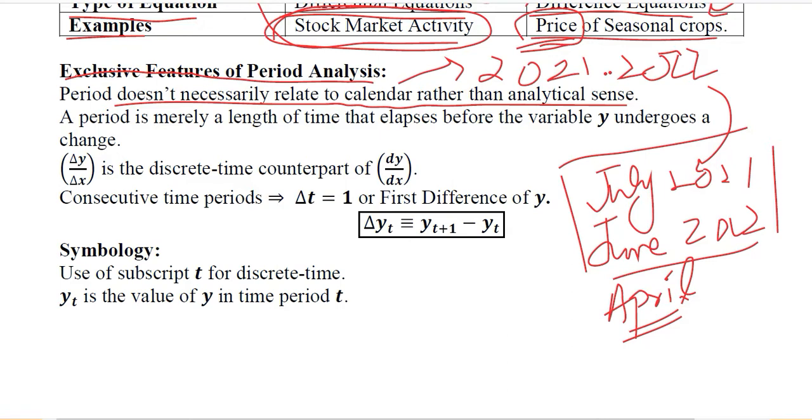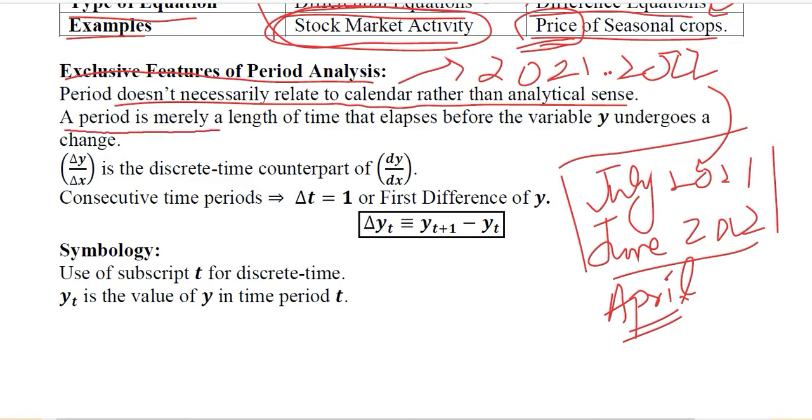For example, if a firm is established in January or February, then its point of analysis will start from February. It will not start from January. So it's neither a fiscal year nor a calendar year, but it is a time span that we are considering as the period of analysis for difference equations.